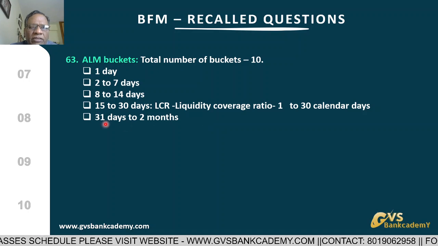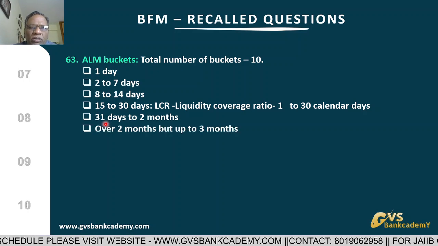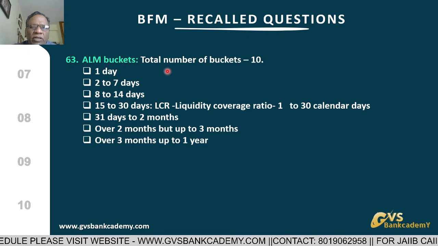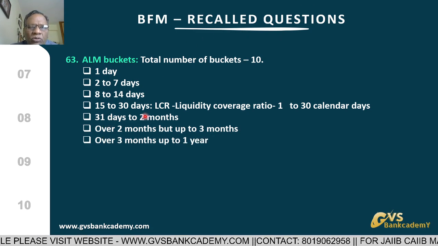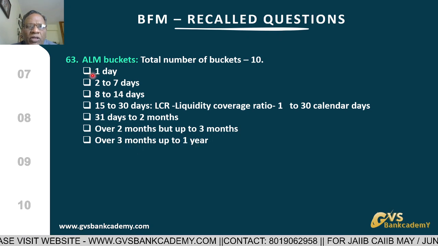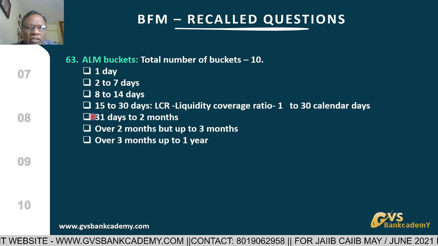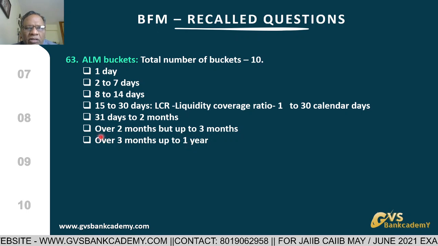Then the next buckets: 31 days to 2 months, 2 months to 3 months, 3 months to 1 year. These are after 1 to 30 days. The important buckets are 31 days to 1 year. These 3 buckets are also very important.